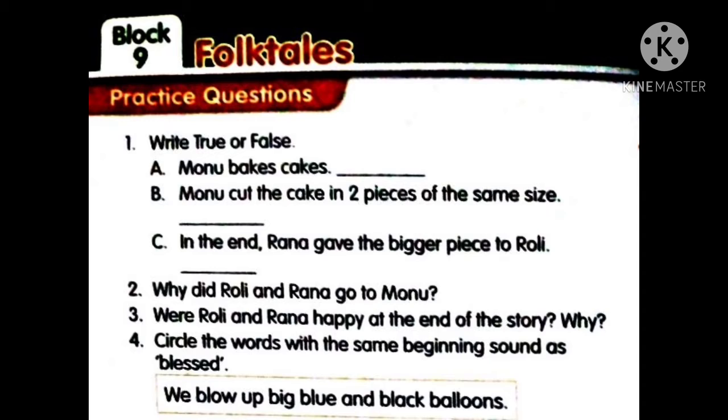Now coming to the third question. Were Rolly and Rana happy at the end of the story? Why? So are they really happy? Do you know why, the reason? What made them to be happy? So basing on that you want to complete your third one.